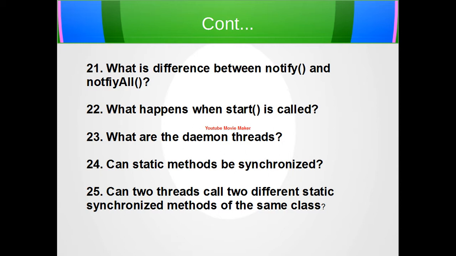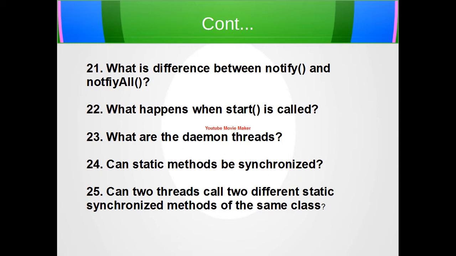Then what happens when start is called? I think we discussed it before. A new thread of execution with a new call stack starts when a start method is called. The state of thread changes from new to runnable when the thread gets a chance to execute, and its target run method starts to run.